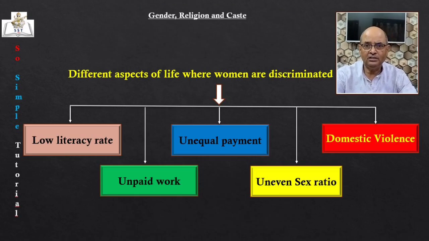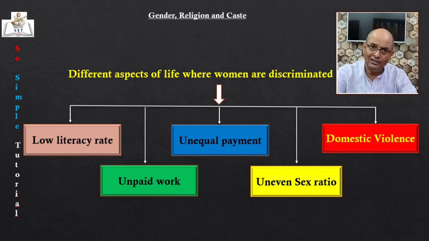Next, domestic violence. Domestic violence is the most common form of violence against women. There are reports of various kinds of harassment, exploitation, and violence against women. Both urban as well as rural areas have become unsafe for women. They are not safe even within their own homes from beating and other forms of violence.